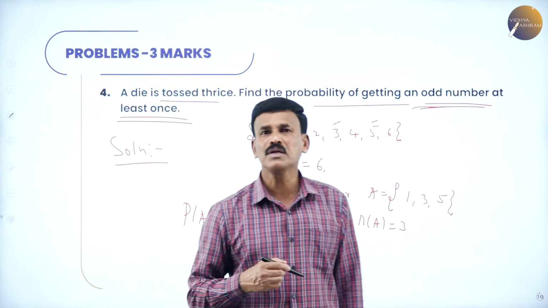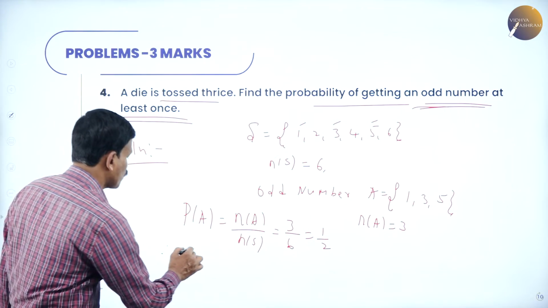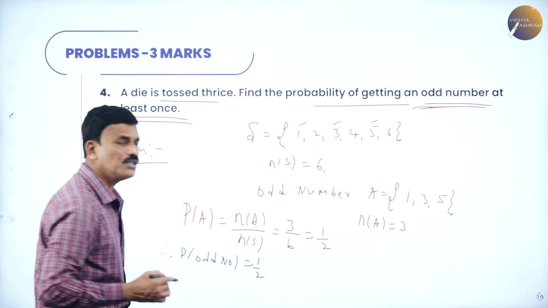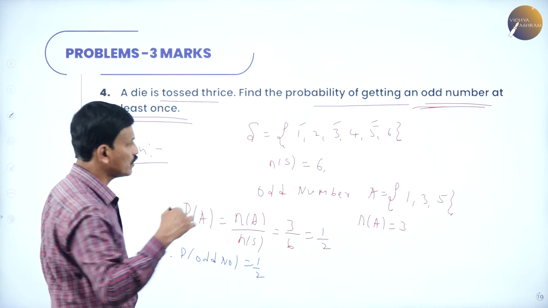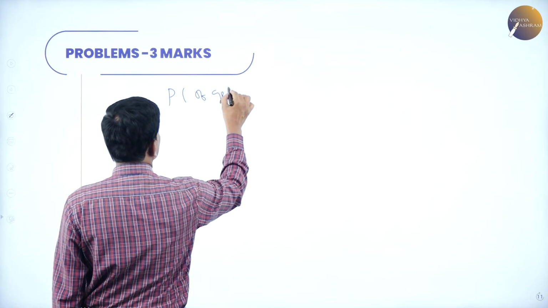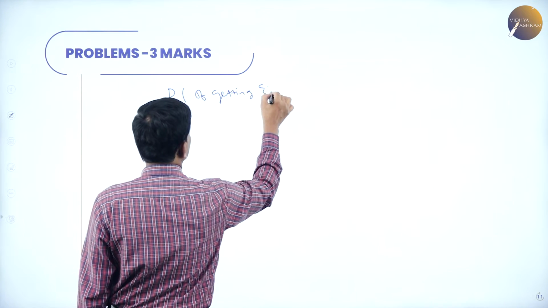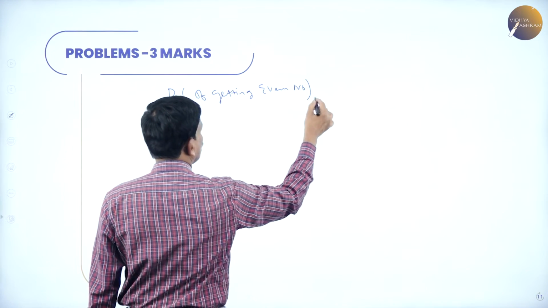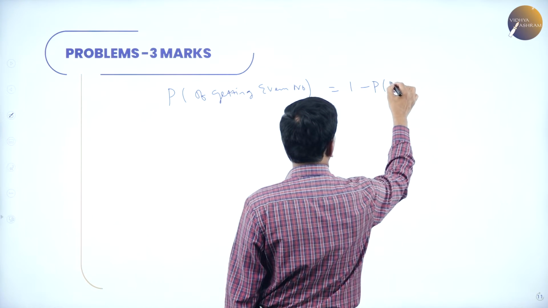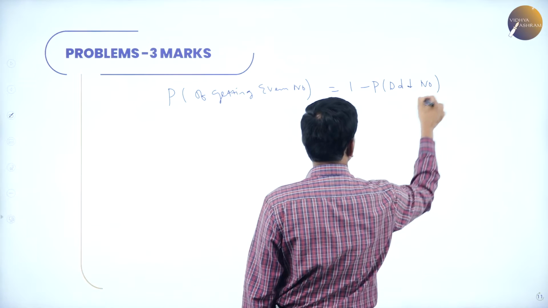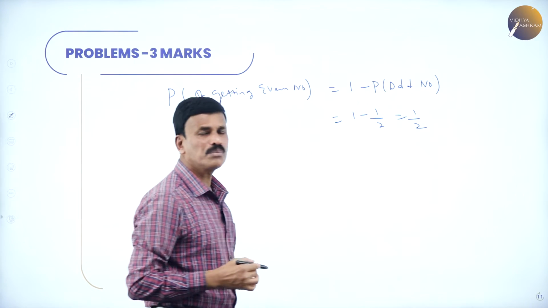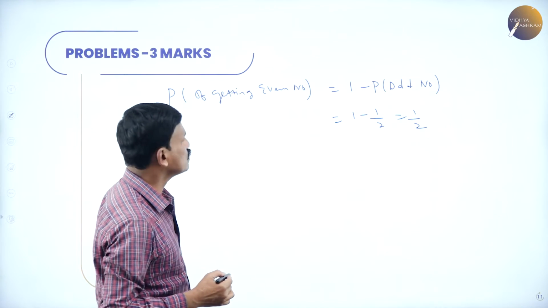Now, find out the probability of getting an even number. Therefore, the probability of getting an odd number is equal to 1 by 2. I will go to the next page. The probability of getting an even number is nothing but 1 minus the probability of getting an odd number. So, this is 1 minus 1 by 2, which is also equal to 1 by 2. So, the probability of getting an even number is 1 by 2.